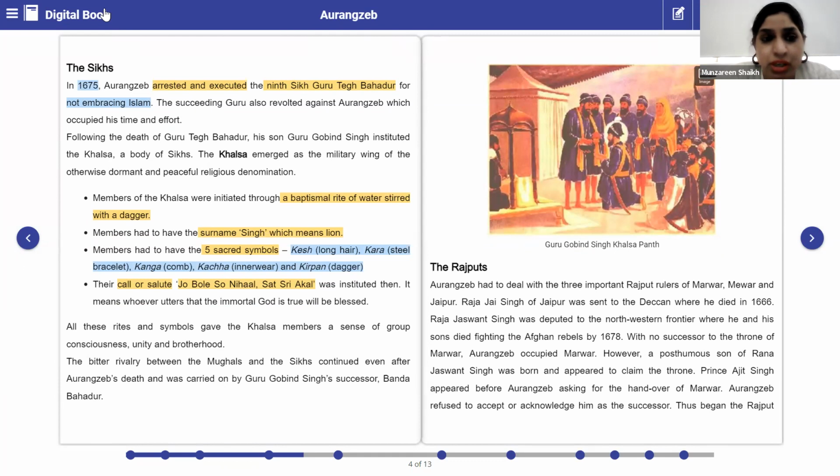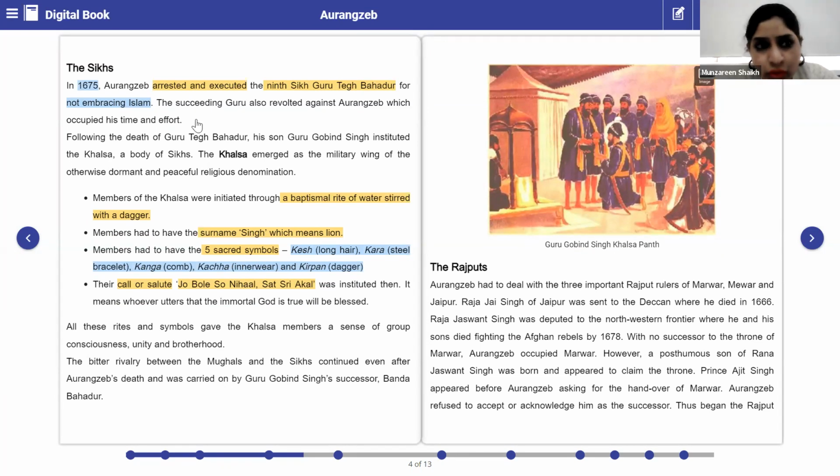How did he have his enemies, and who were his enemies? Why did he have enemies? Who will tell me? When he took up the throne after his father... Ma'am, his enemies were the Marathas, the Sikhs and the Rajputs. Yes, very good. So they were the Marathas, the Sikhs, and the Rajputs.